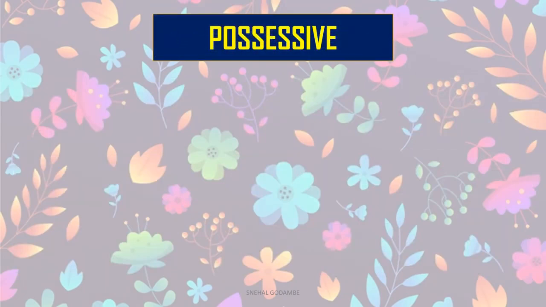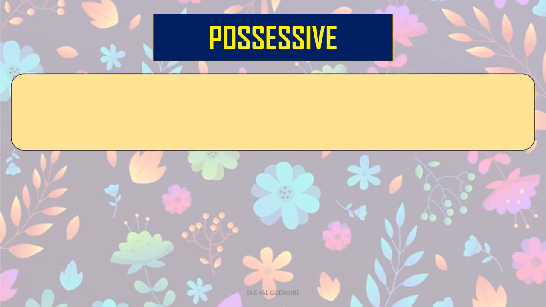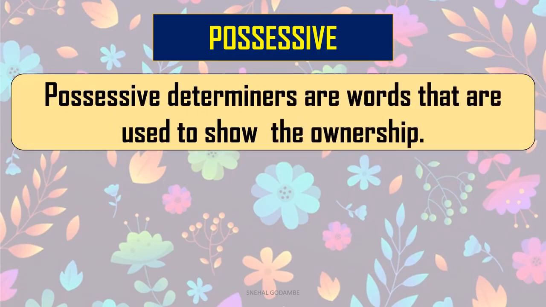Let's move to the next type, possessive. This is a very important and very well known word, as it shows you the possession or the ownership of something. So possessive determiners are words that are used to show ownership.